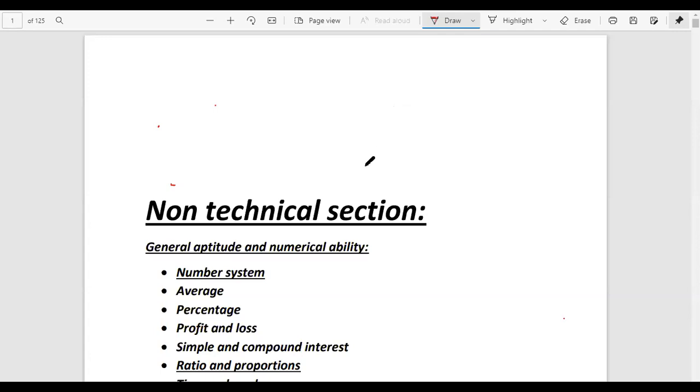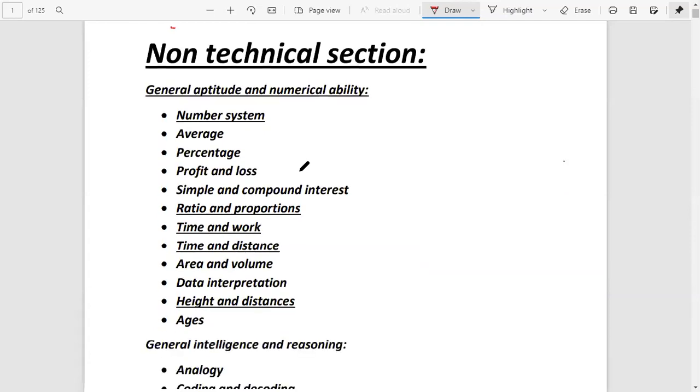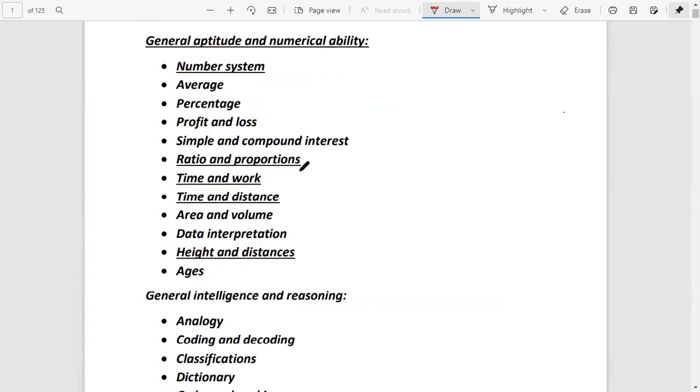General aptitude and numerical ability includes the following contents: number system, average, percentage, profit and loss, simple and compound interest, ratio and proportions, time and work, time and distance, area and volume, data interpretation, height and distance, ages.